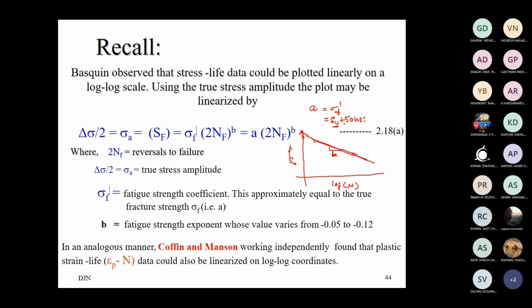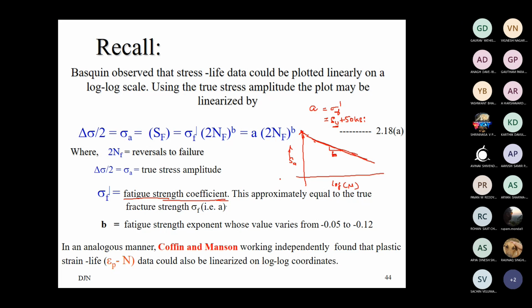This is observed to be the true fracture strength for the constant A, the fatigue strength coefficient. That is what we consider in the SN approach, the high cycle fatigue approach.